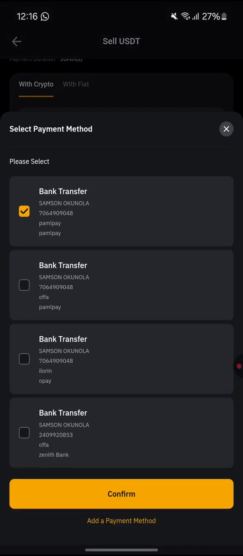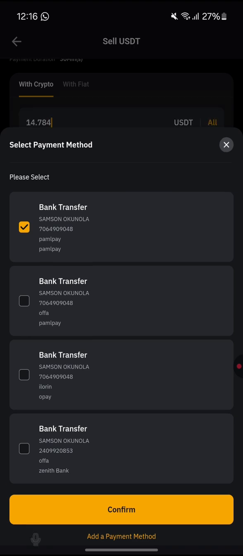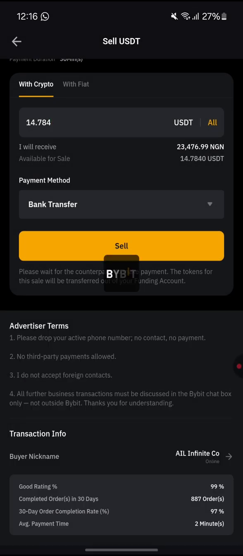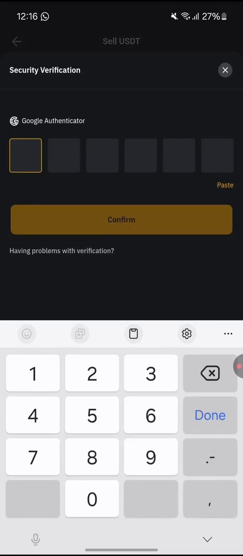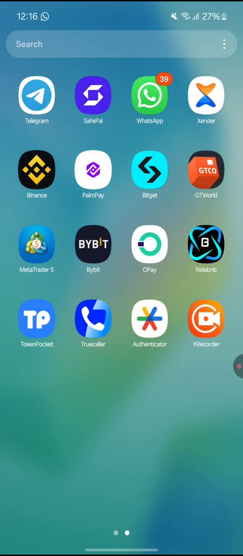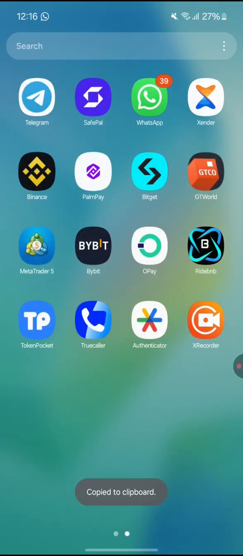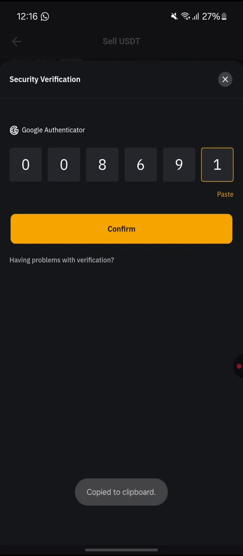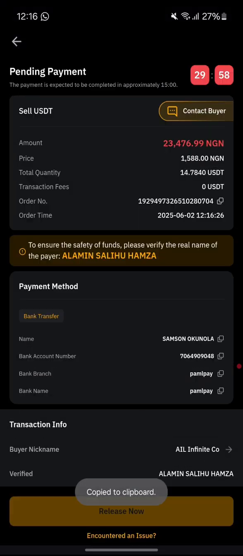So I've already integrated my bank. You can see my bank, right? I've already integrated my bank, which is my PayPal bank, into it already. So I need to click on sell. I need to verify this. Let me go and copy my code. So yes, as you can see, we have already placed the order.